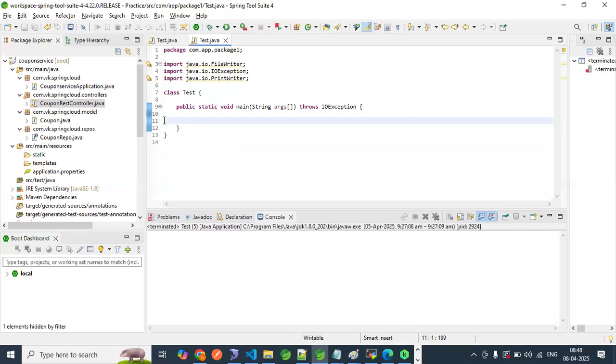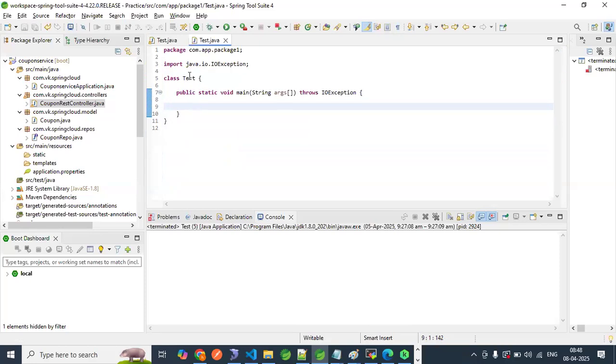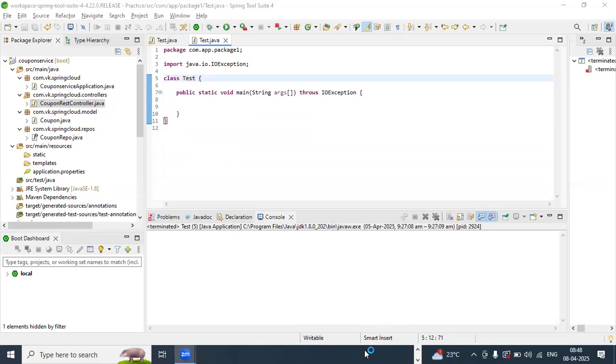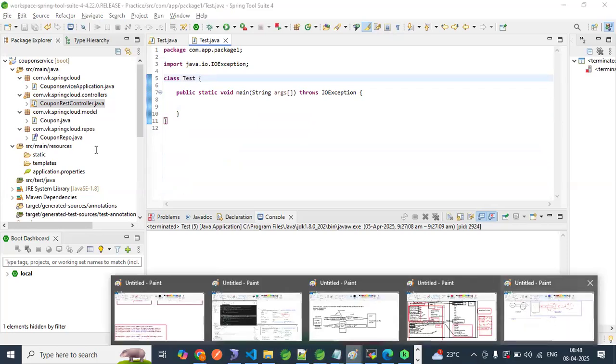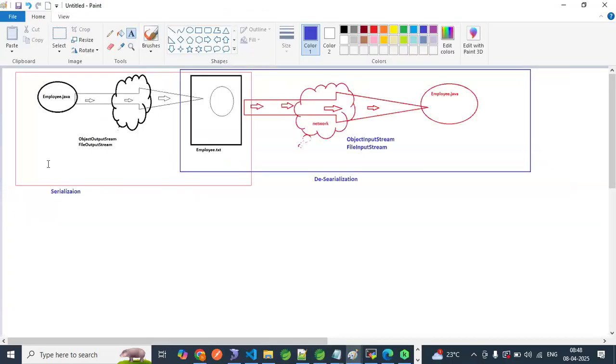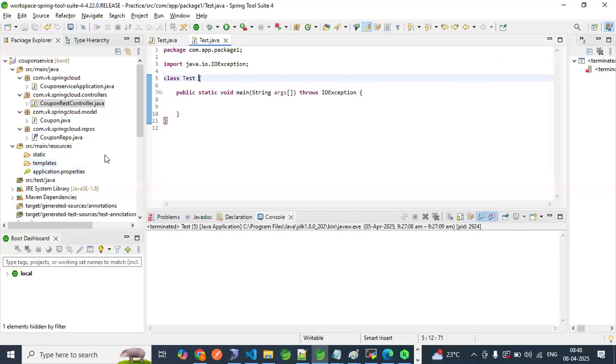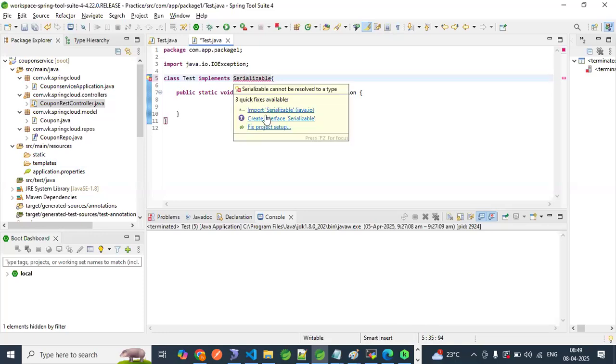Now try to observe. Control Shift O. This is one class. How can we achieve serialization? First, to achieve this data transfer over the network, we should implement Serializable. We should first implement Serializable, and import it, perfectly fine.